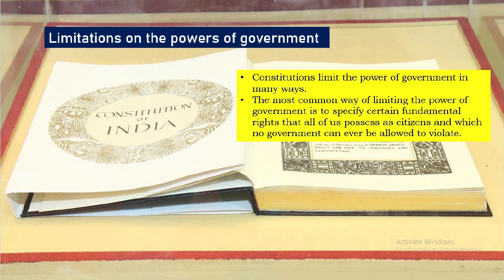So, the Constitution's important duty is to limit the powers of the government and keep the fundamental rights of the citizens uninterrupted. No government can ever be allowed to violate or trespass into the fundamental rights horizon of the citizens.